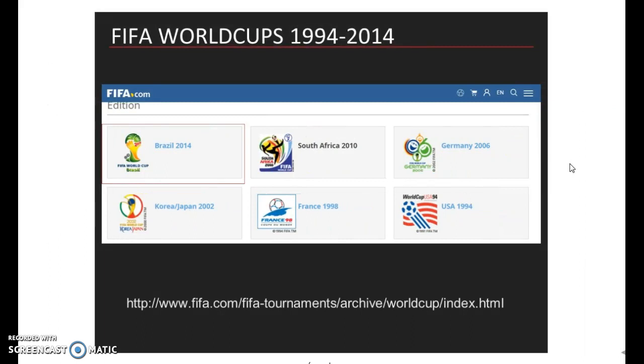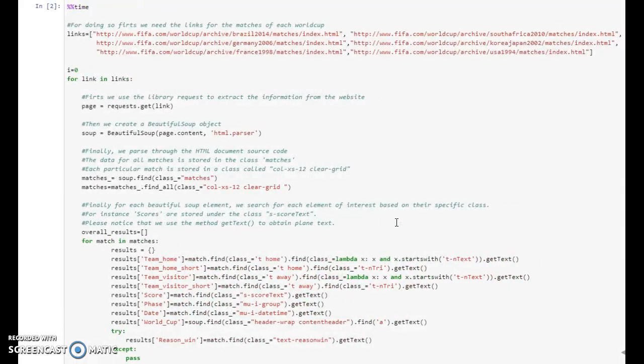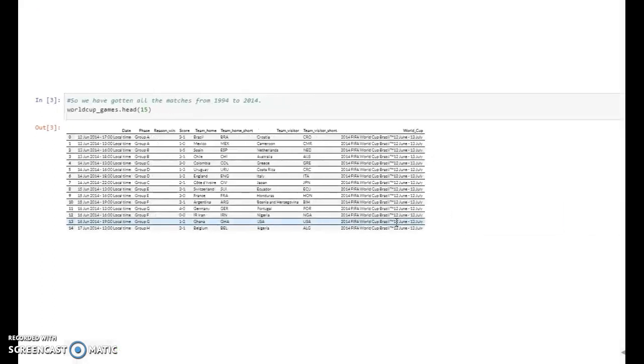This is how the FIFA website looks, and it's well documented, and it contains data for all the World Cups. So if we wanted to look at the data for Brazil 2014, for instance, we could see the result of each game. Brazil-Croatia was 2-1, and we can obtain this score by checking the class S score test. So I wrote a routine that went through all the data in the website, and ultimately I came out with this data frame that contains all the matches. Something to consider is that we have the scores in just one column, so we'll have to do some data cleaning to split that into different columns.